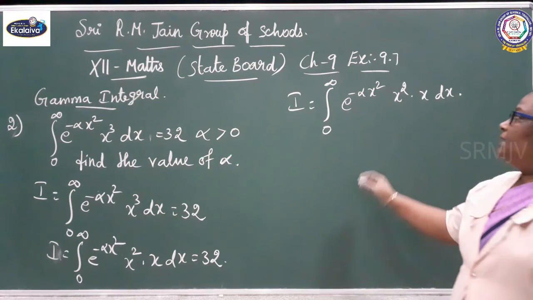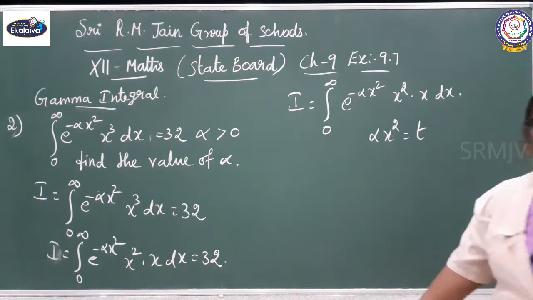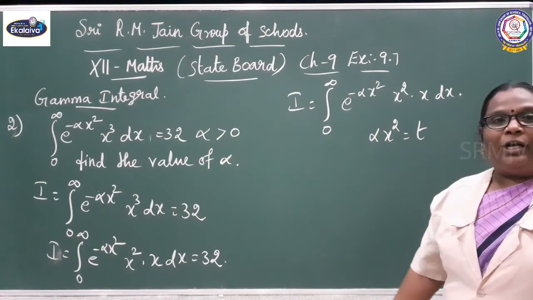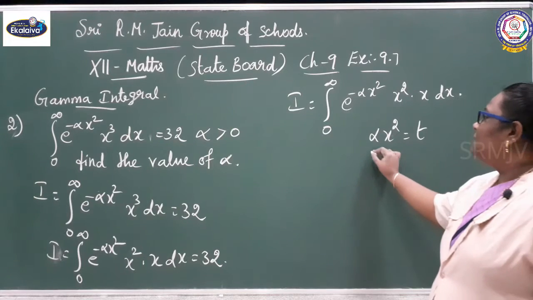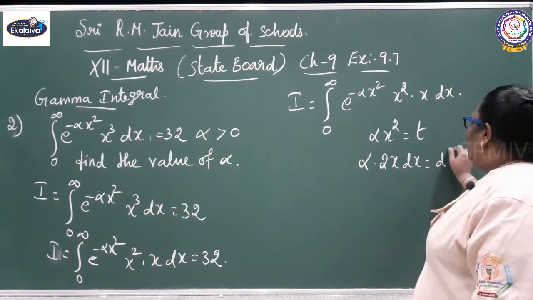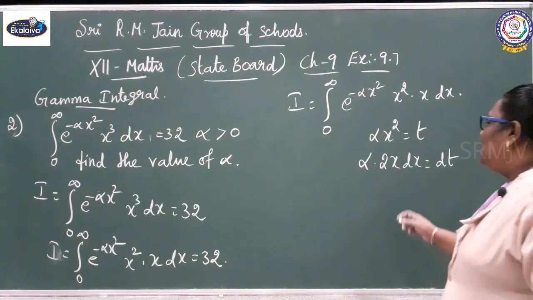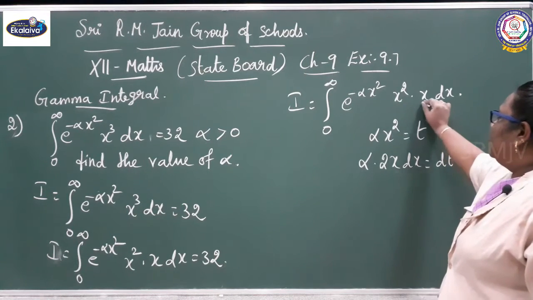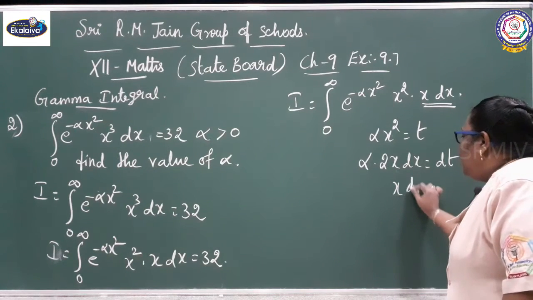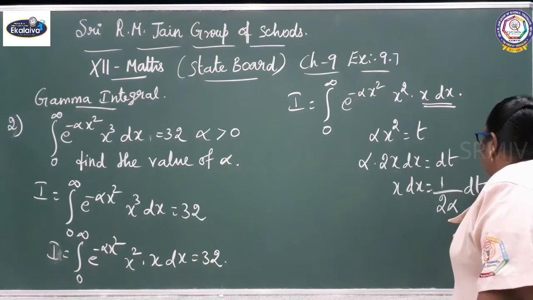Here you can take alpha x^2 equal to t. Differentiate with respect to x on both sides: alpha into 2x dx equals dt. So x dx equals 1 by 2 alpha into dt.